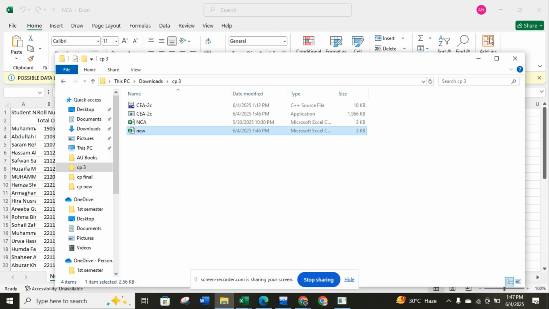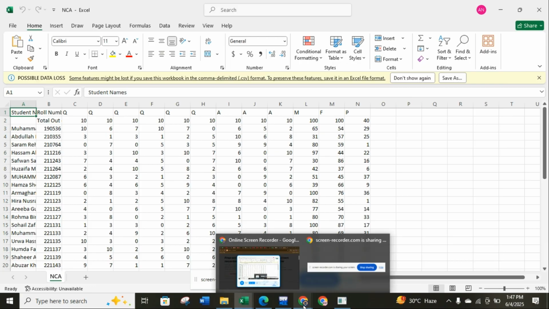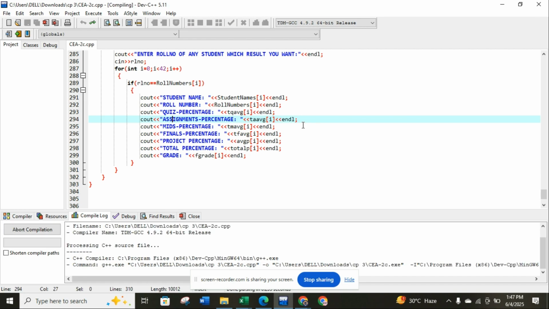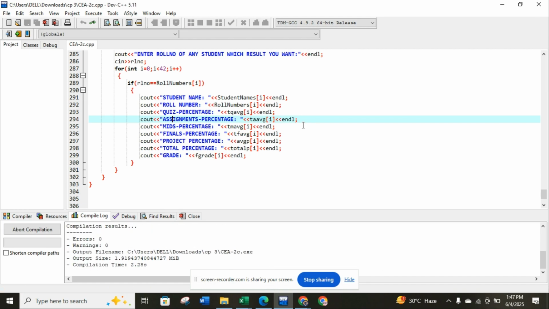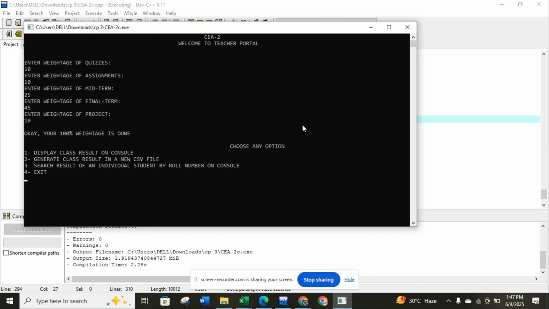Okay, then let me run the third option for you guys. The fourth option is all about quitting; you can quit it by yourself. Then enter the weightages of quizzes: 10, 10, 25, 45, 10.